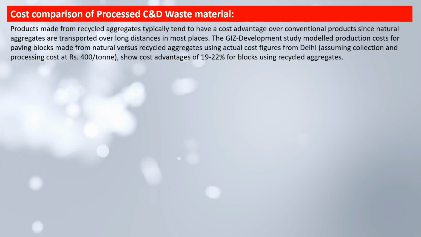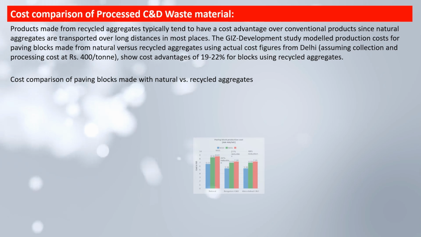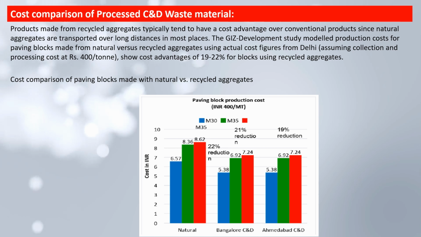The GIZ Development Alternatives study modeled production costs for paving blocks made from natural versus recycled aggregate using actual cost figures from Delhi, assuming collection and processing cost at Rs 400 per ton, and shows a cost advantage of 19 to 22% for blocks using recycled aggregates. So when the cost is compared for the natural versus C&D waste product blocks, we found that a 19 to 22% cost advantage is seen.